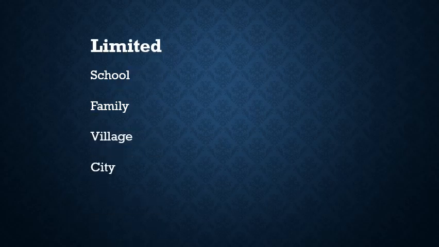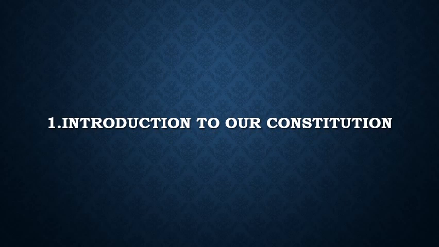Rules in school, family, village or city are limited. They are very few. But the rules of a country are wider, more. So children, government has framed certain rules and regulations. Where are these regulations and rules found? Who has written them? That we are going to learn in our first chapter of civics, that is Introduction to our Constitution.